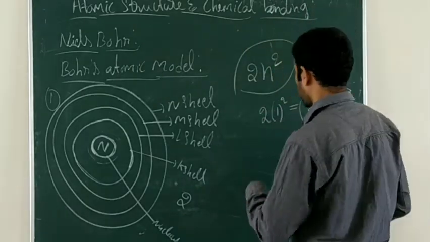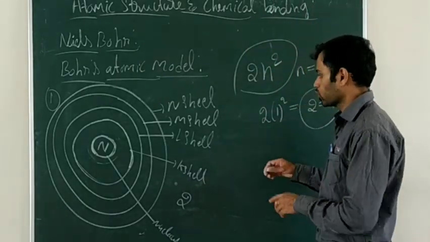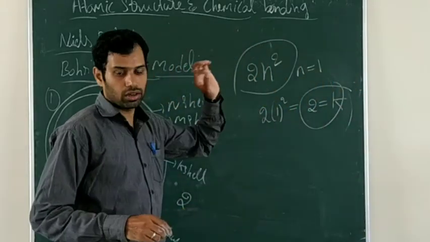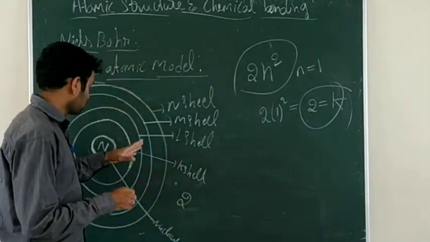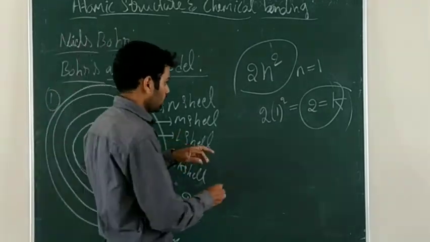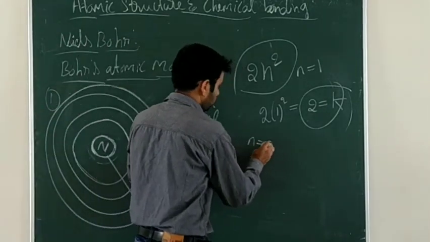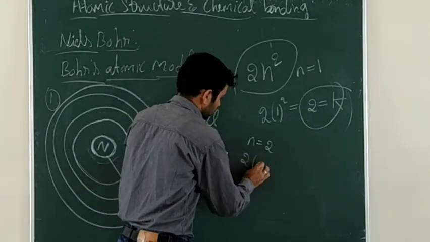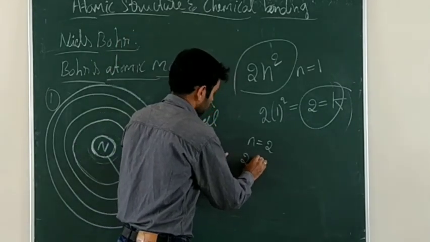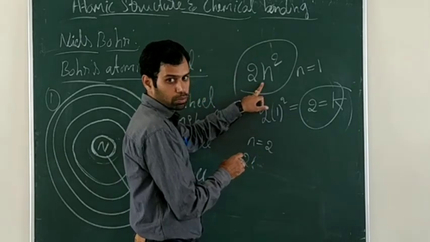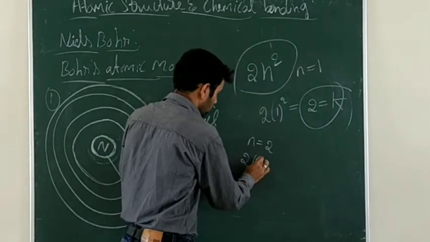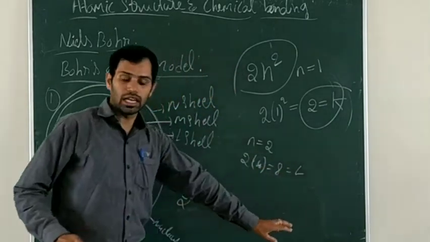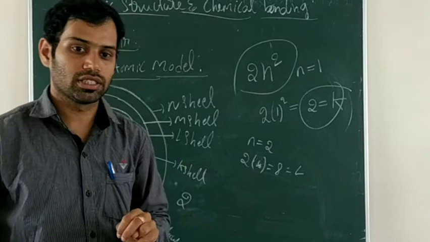Next, what about the L shell? How many electrons can we put there? We have to increase the n value to find out how many electrons you can put in the L shell. So put n equal to 2 in 2n square. 2 square is 4, and 2 times 4 is 8. So in the L shell we can put 8 electrons.